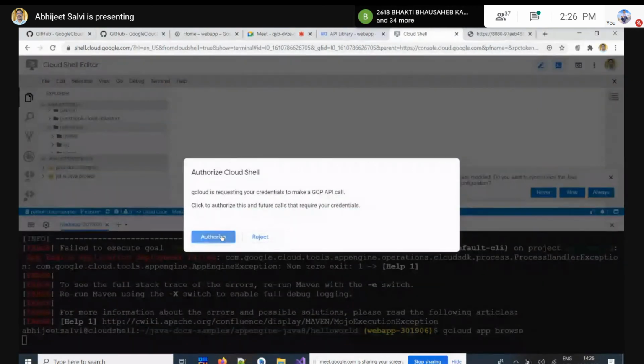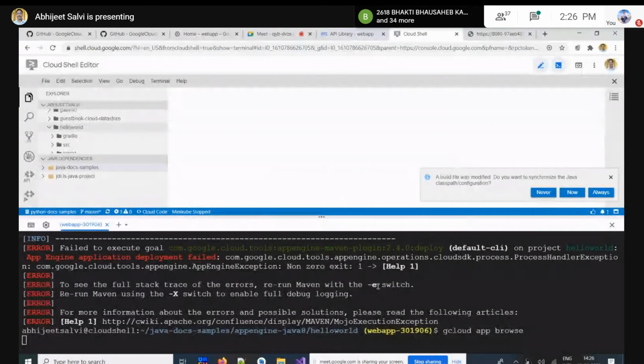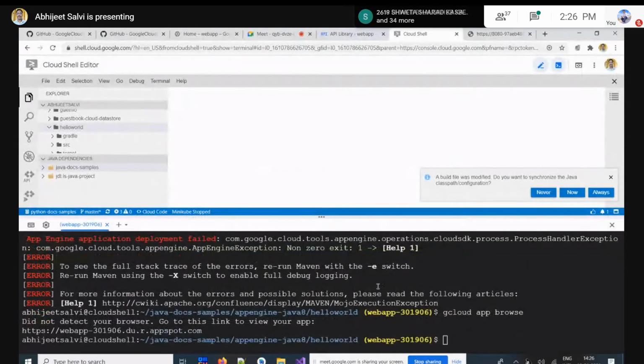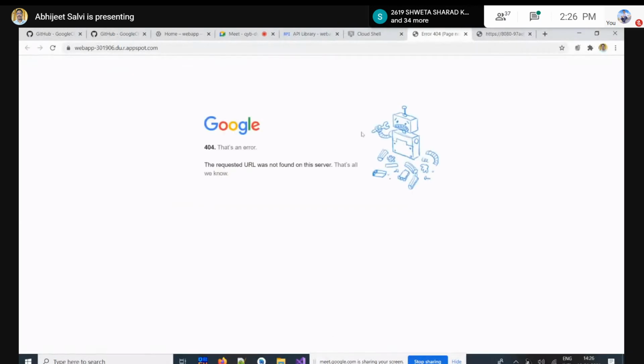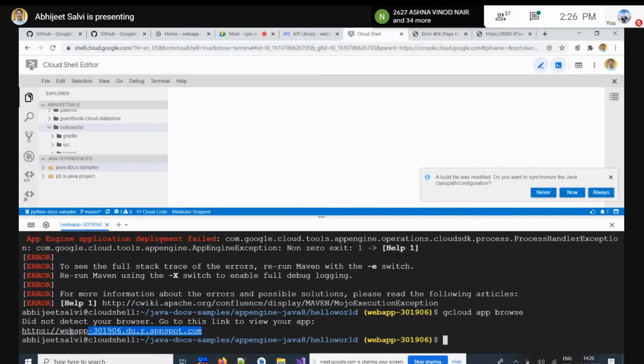So gcloud app browse. It goes for authentication, and this is one of the links we will get. If everything is fine, we'll get our application result at that link. That is something called a cloud-based deployment of the Java program.